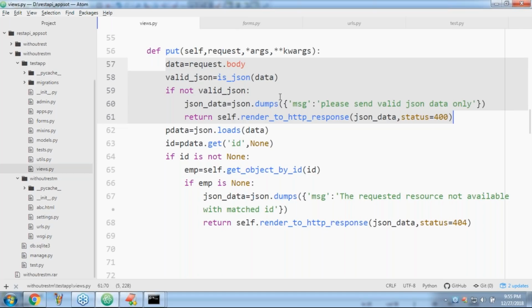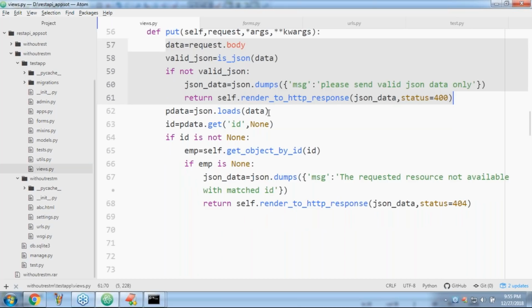Okay, if it is valid, converting that, get ID, sir. ID compulsory should be there. Assume that if ID itself is none, then what is the way to handle it?